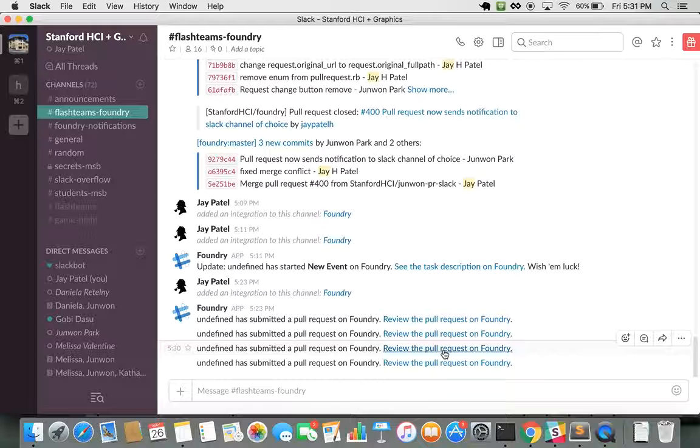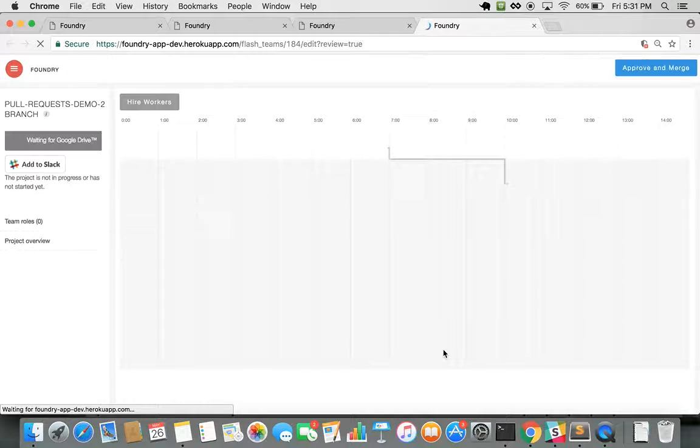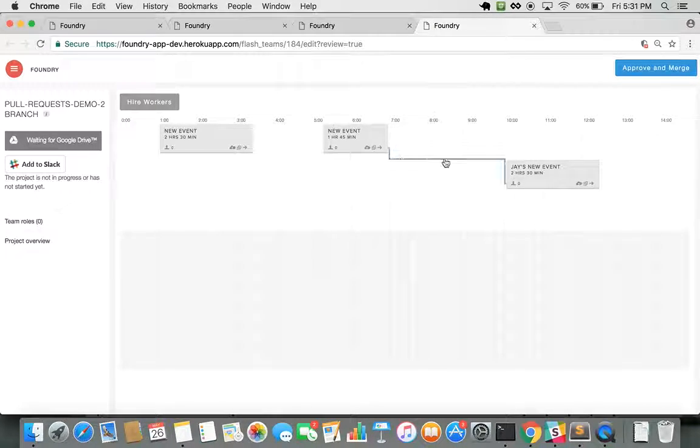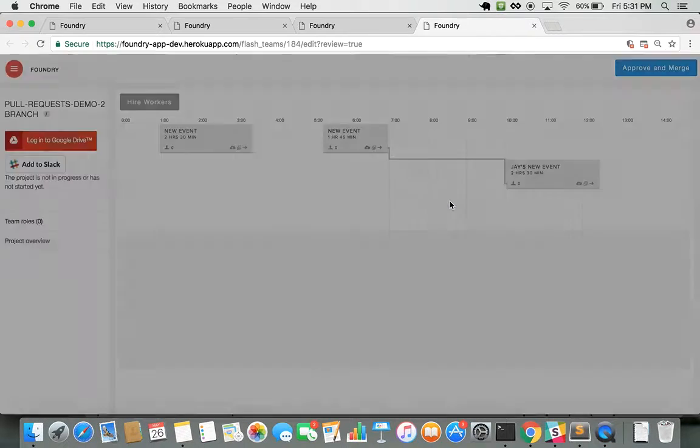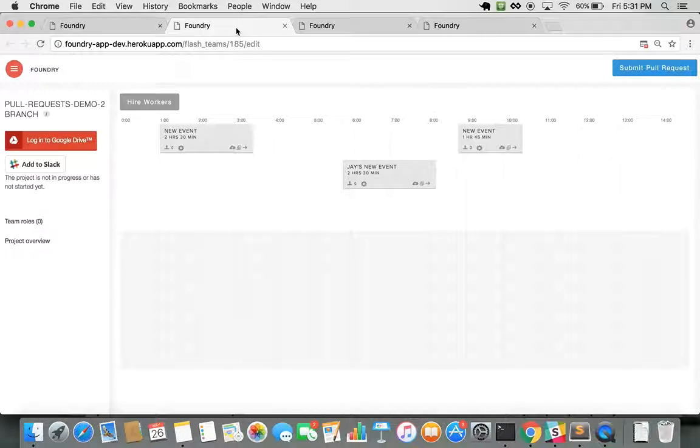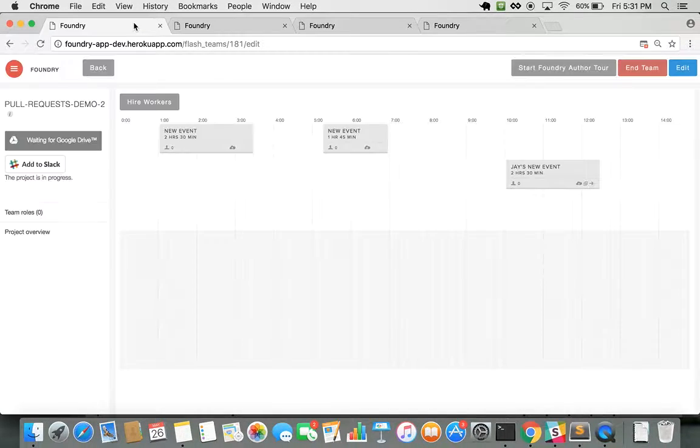Now, one of the team workers goes ahead and looks at the first pull request and notices that there is this recommendation to add the handoff. And the worker feels like, hey, this is okay. I can approve my teammate's request over here. And goes ahead and clicks on approve and merge, which is merged successfully. Now if we go to the original team, we notice that the handoff has appeared, which is great.